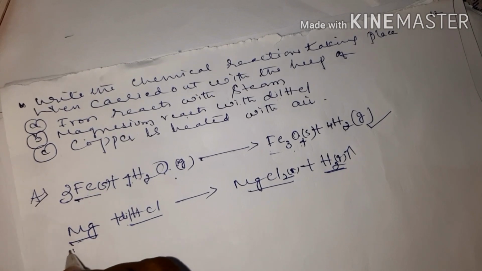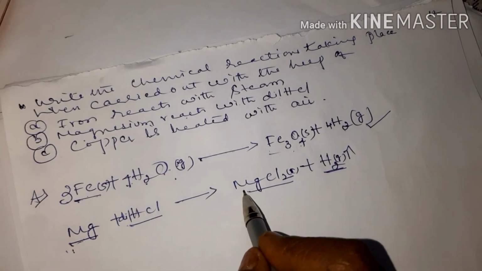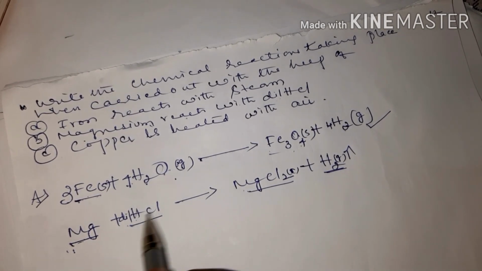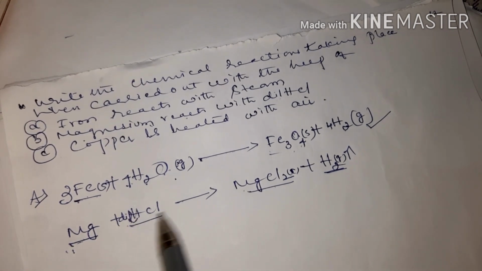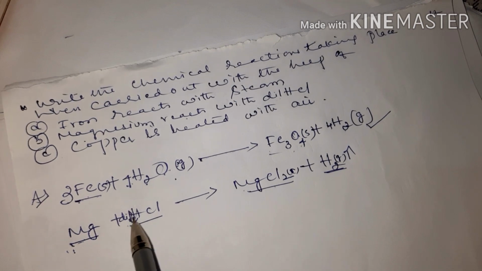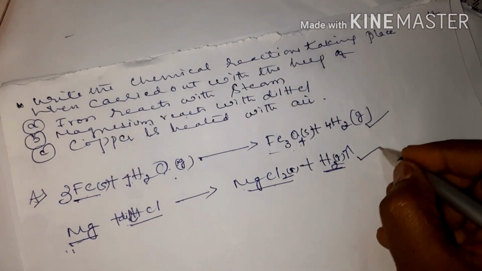So we'll balance the equation. Mg. 2 atoms of chlorine, here only 1. Add 2. 2H, 2H. Equation is balanced.